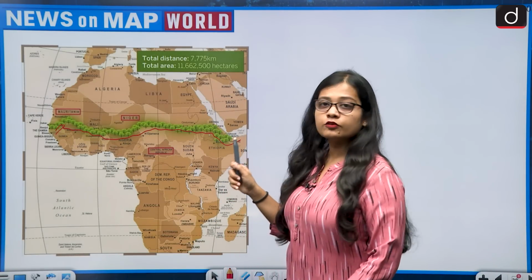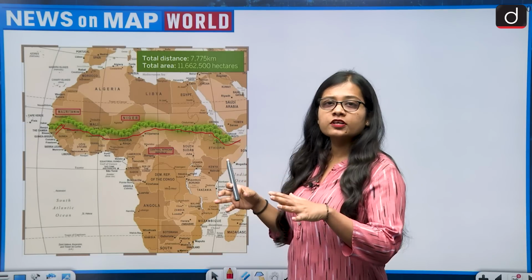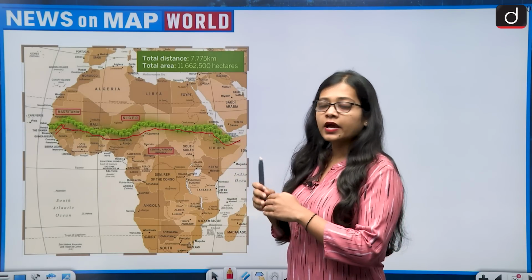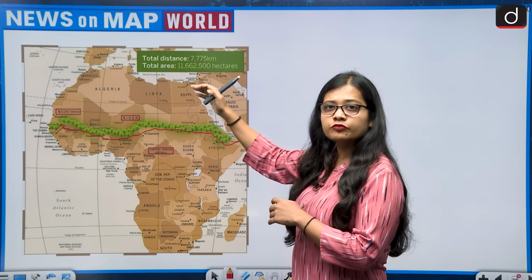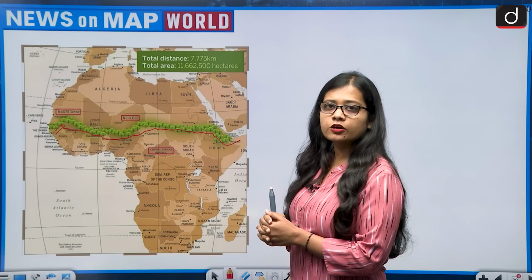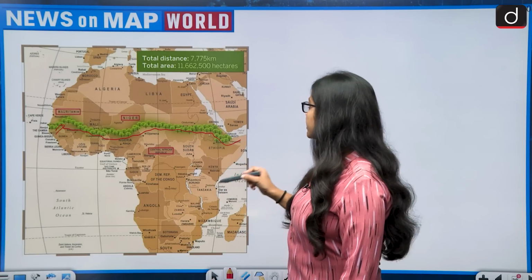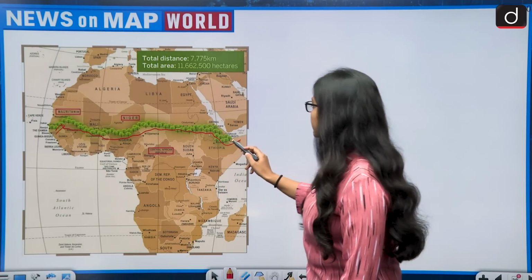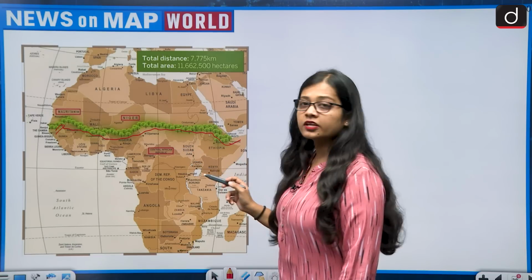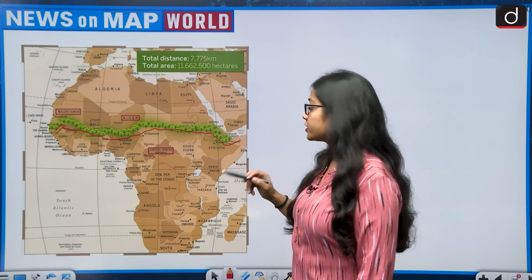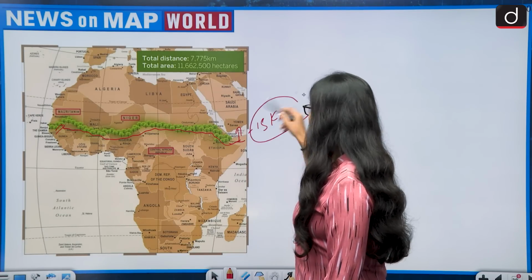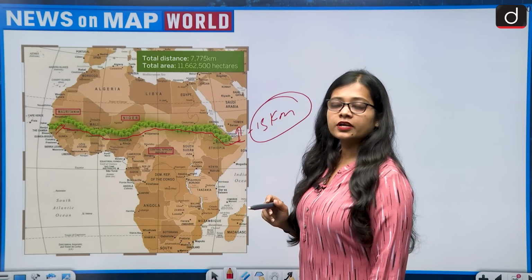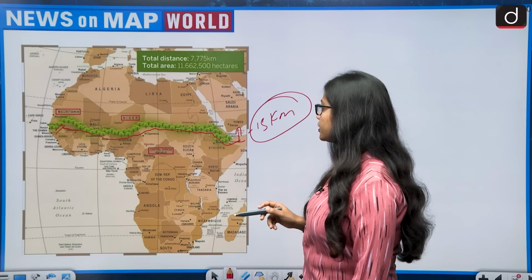Under this Great Green Wall, lakhs and lakhs of trees will be planted so that the Sahel region or the Sahara Desert does not extend further south in the African continent. The area that it covers is more than 7,500 kilometers in length and 15 kilometers in width.